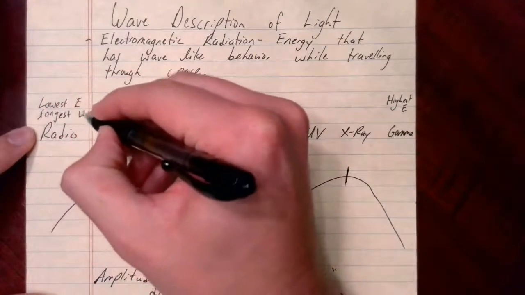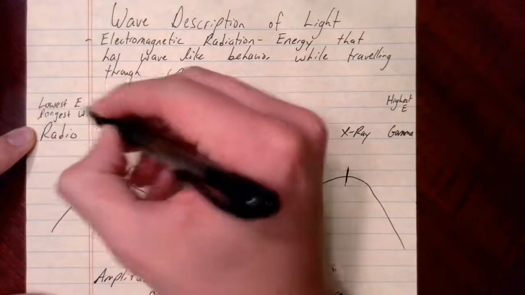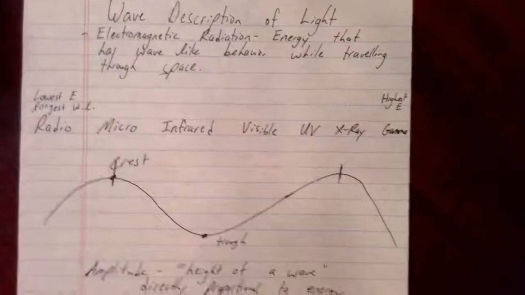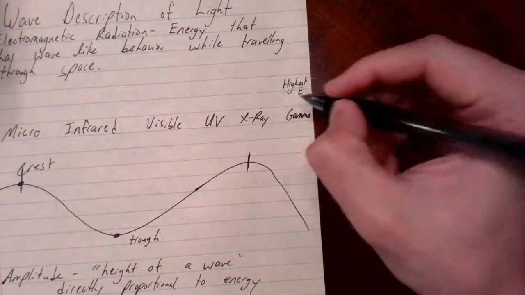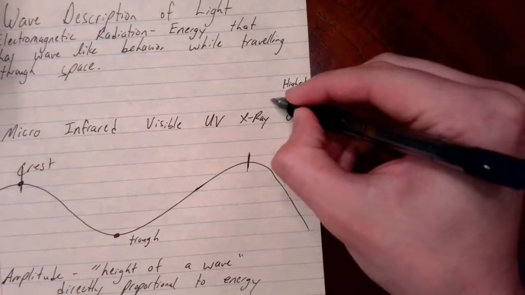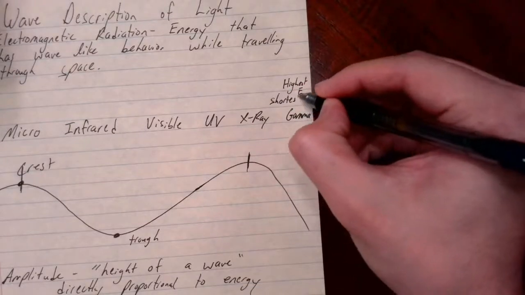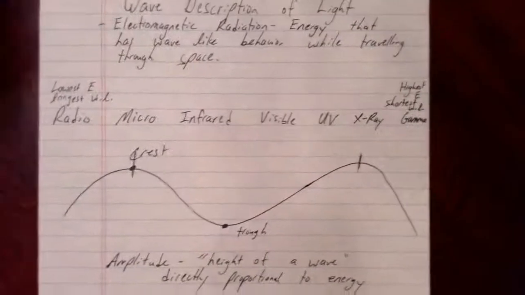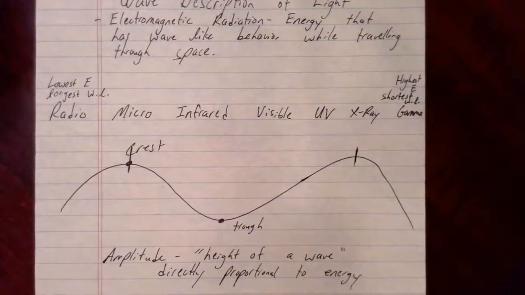And I'll abbreviate that WL. Okay? So I can say the greater wavelength. So this end is going to have, I'll just say, shortest wavelength. Okay? And again, I could write this spectrum as the exact opposite, so we can't make the assumption that as you move right across the spectrum you gain energy or you decrease wavelength. That's not always true. The exact opposite could be true depending on how you write the spectrum there.